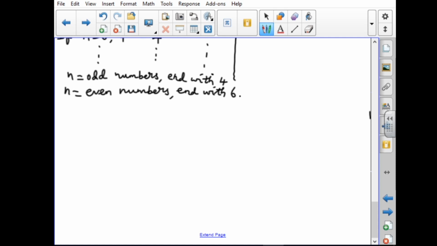Okay, how to write the solution? Therefore, for n as even numbers only, we get the last digit 6. So, you have to give the answer also like that.